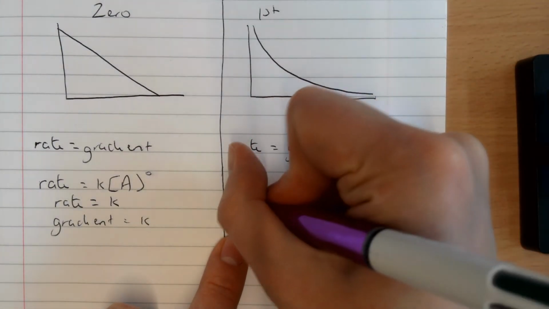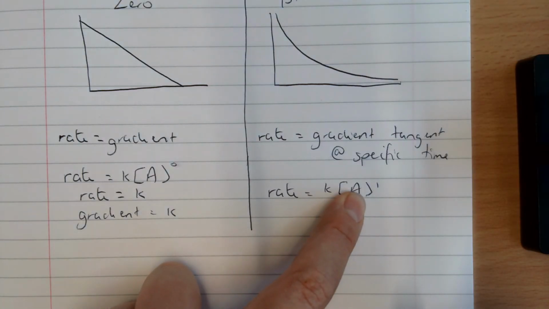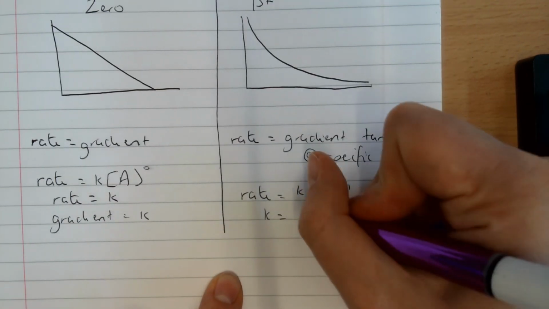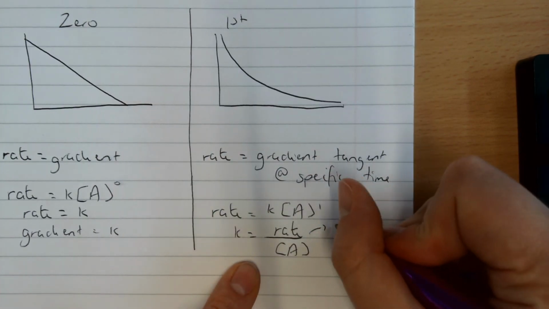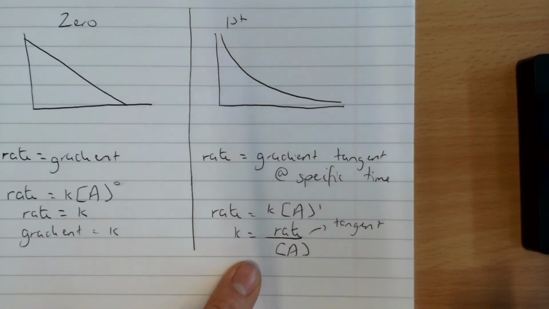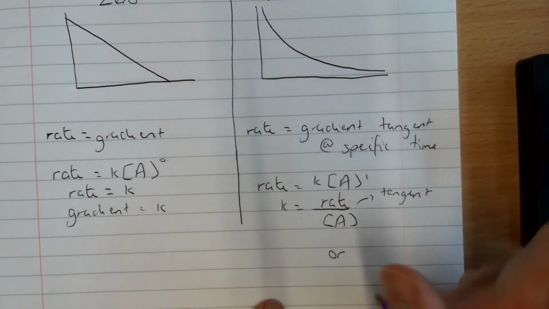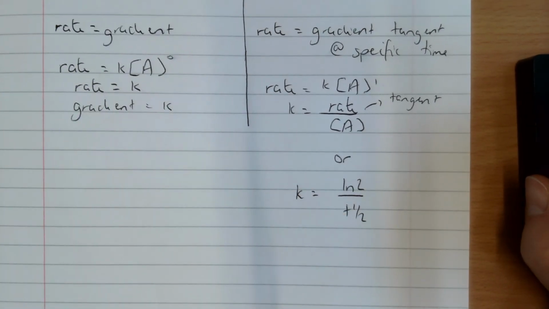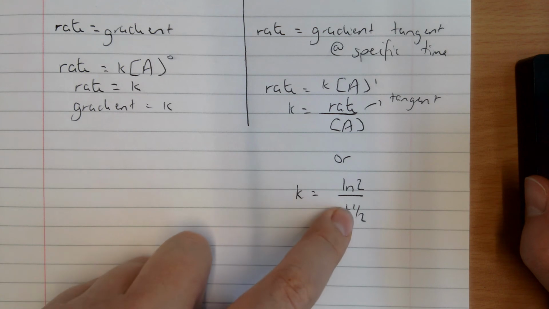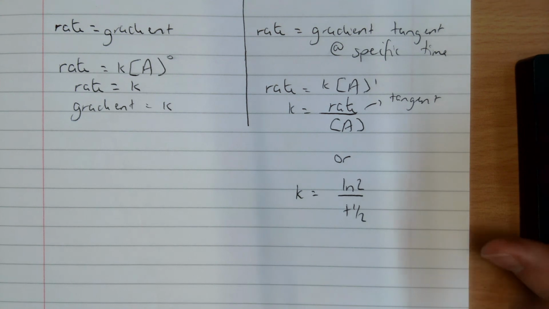But over here, when I write my rate equation for a first order, that concentration is not going to disappear, and when I rearrange for k, I get rate over concentration. I can do this by finding the rate at a specific time point by drawing a tangent and then reading the concentration at that same point. Or my other method is I can find k by doing ln 2 over t half. And that is typically your easier method. If they've already asked you to confirm that it's first order by showing it's got a constant half-life, and you've already got the half-life, then that is going to be your easier method.